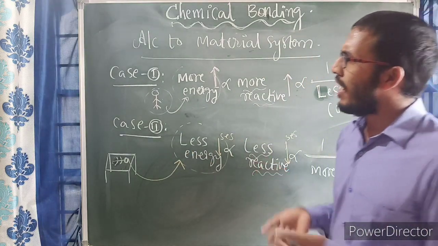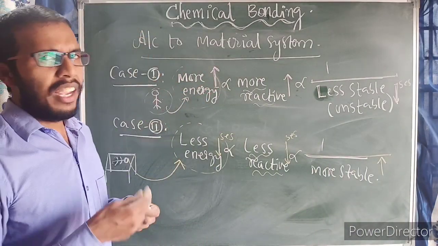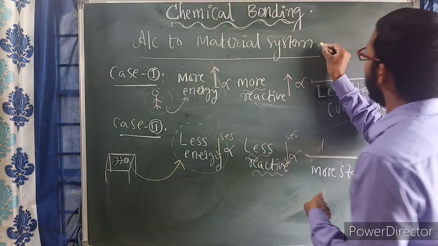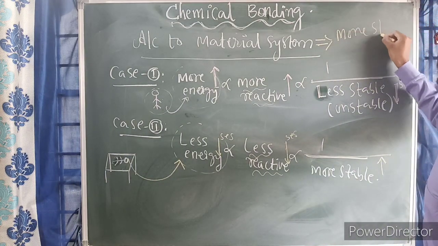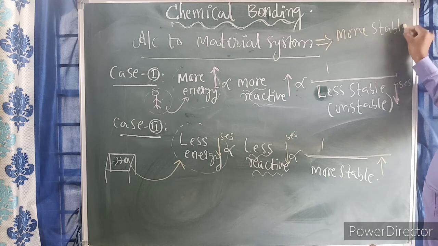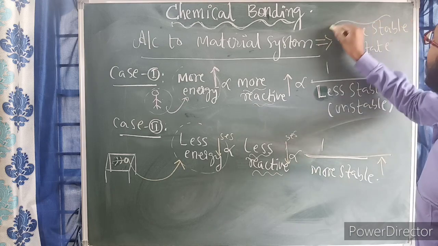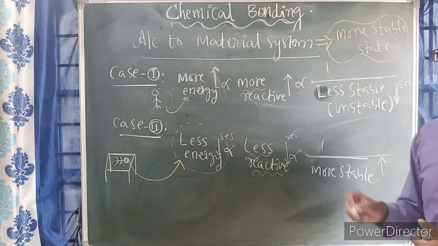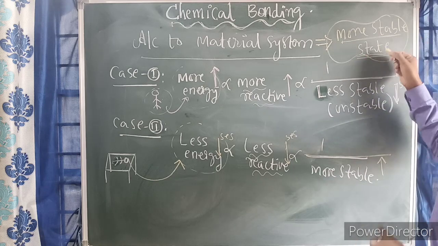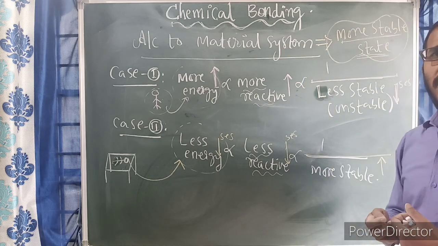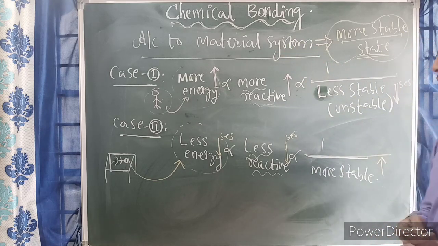Why I am saying all these case 1 and case 2 is that each and every system in nature, each and every material, has the behavior that it tries to acquire the more stable state. See here, this is very important. It is acquiring a more stable state, then only the material will exist. If more stability is not there, the material cannot exist at all.